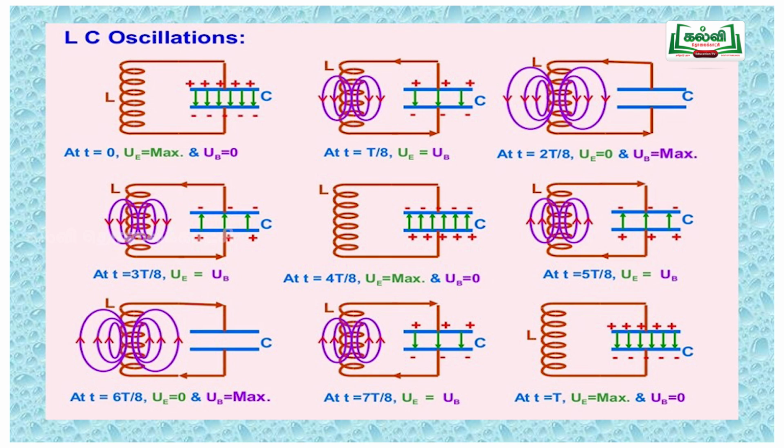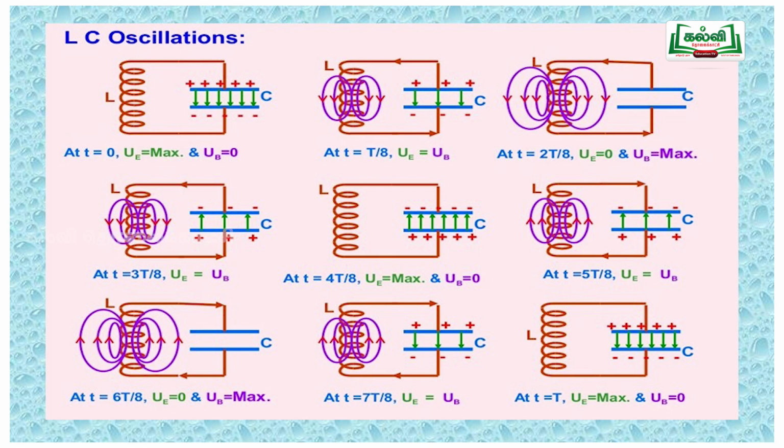Okay. Now the LC oscillation. On the board we are seeing the tank circuit. What is a tank circuit? It is an LC circuit. The inductor L and capacitor C are connected in parallel. If an inductor and capacitor are connected in parallel, then the circuit is called a tank circuit, since it produces oscillation. This is very important in electronics. So what happens here? Here the capacitor charges and discharges. While charging and while discharging, what happens to that?